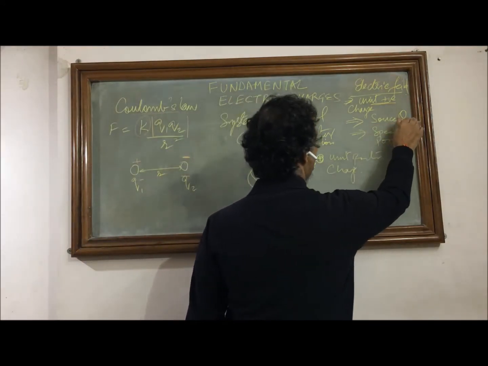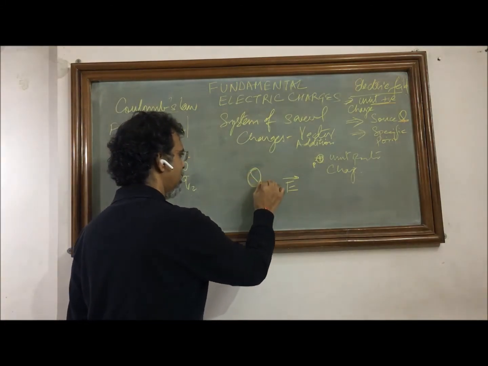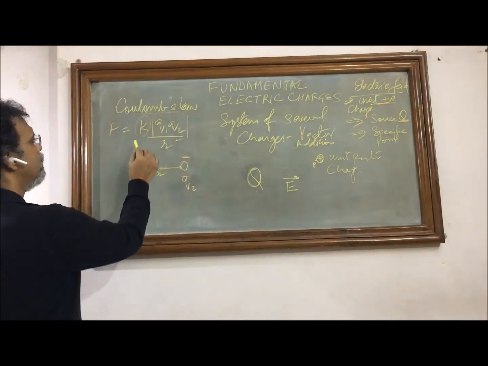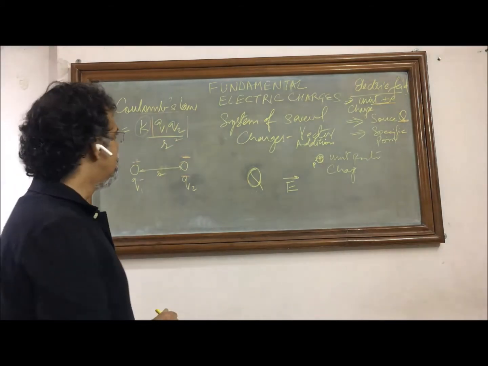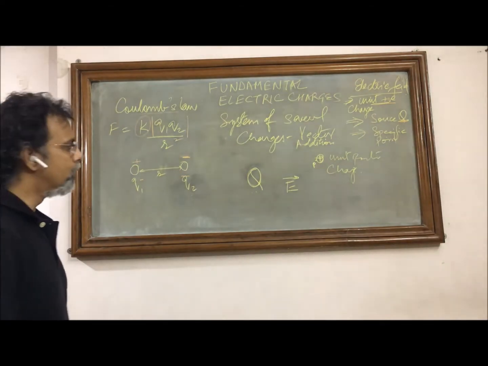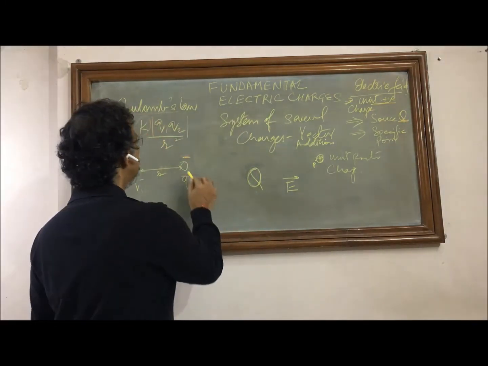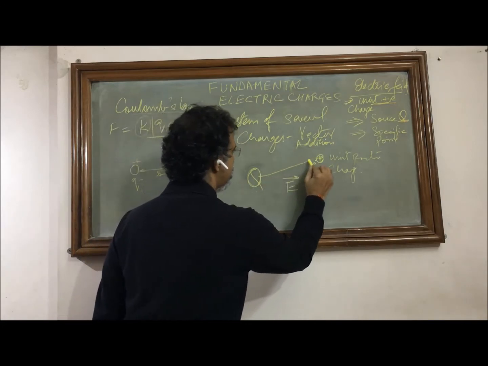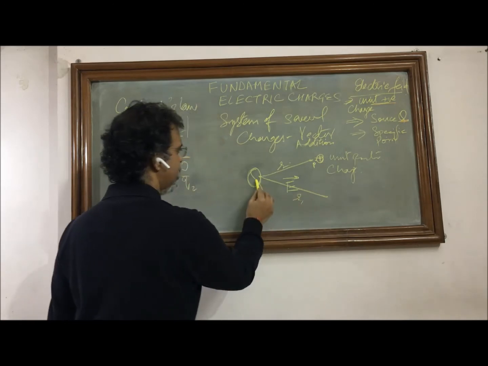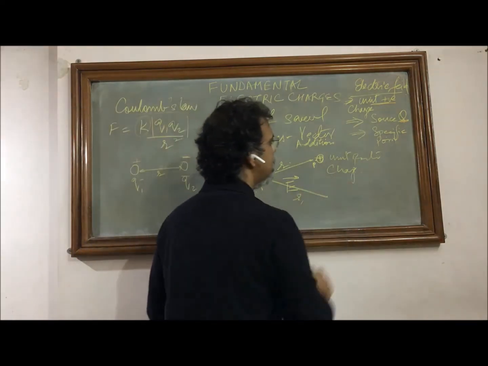Second thing is it is always specific to a specific source charge. So if we describe that this is the E, it is the E for this Q only. If this Q changes, this E will also change, because as per Coulomb's law, the multiplication of two charges will give the quantity of the force. So that source charge needs to be specified. And as you know, if the distance from the test charge to the source charge changes, if this is R, if this is R1, the value of the E is going to change.